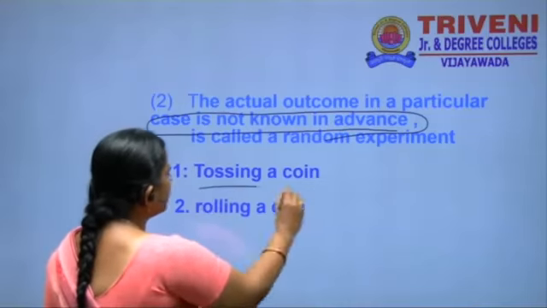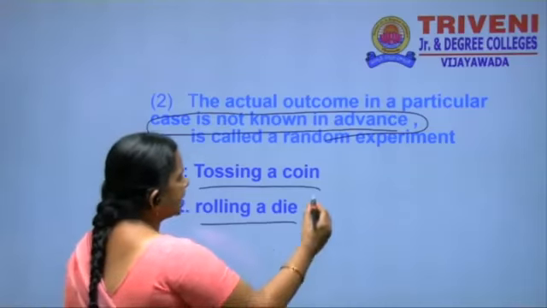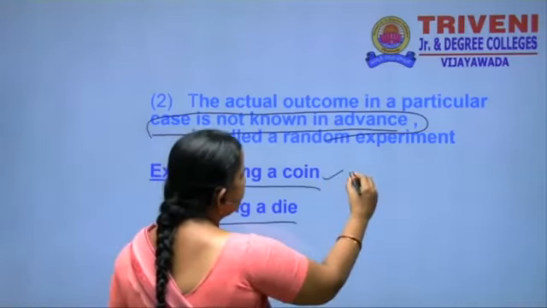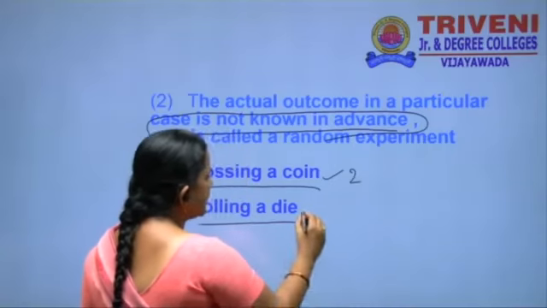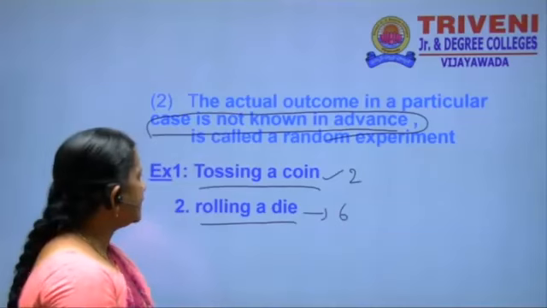The best examples are tossing a coin and rolling a die. A coin has 2 possible outcomes, and a die has 6 possible outcomes,